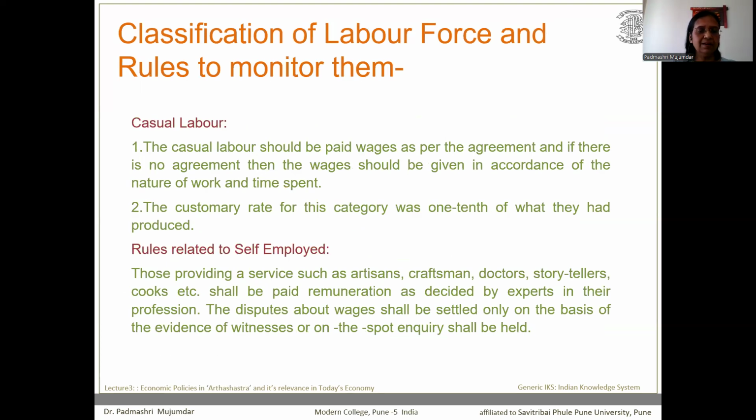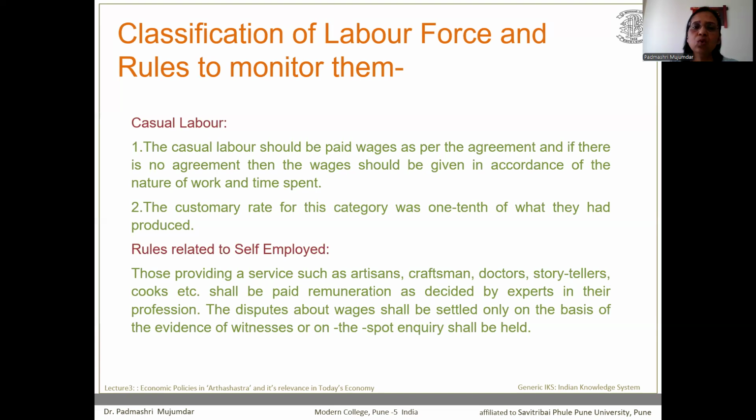Another category which was suggested by Kautilya was that of casual labor. Now, casual labor is a labor who is working for a particular employer and receiving wages as per the work done. The casual labor should be paid wages as per the agreement.